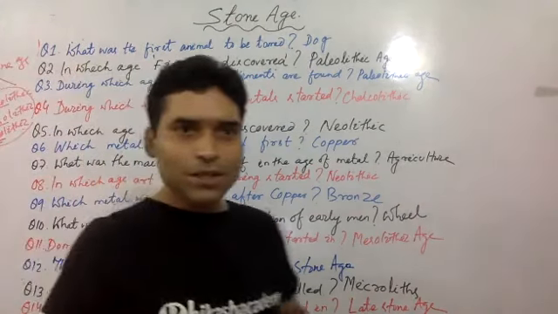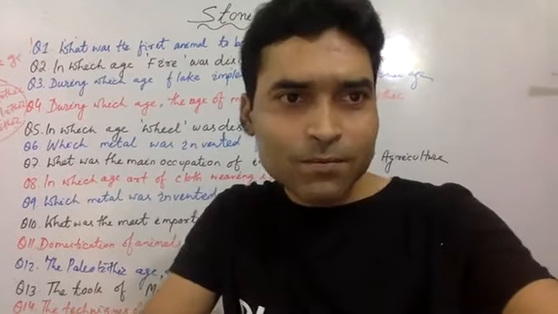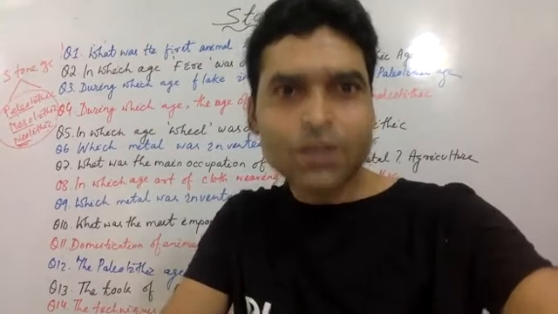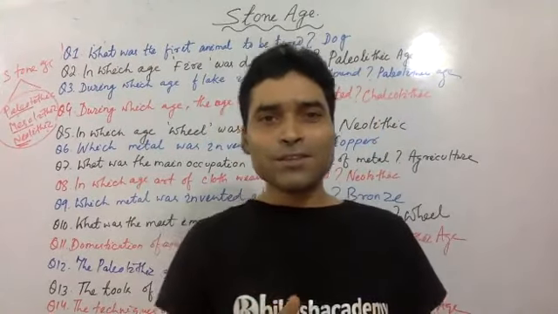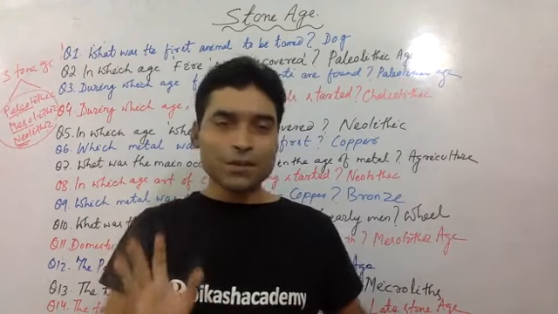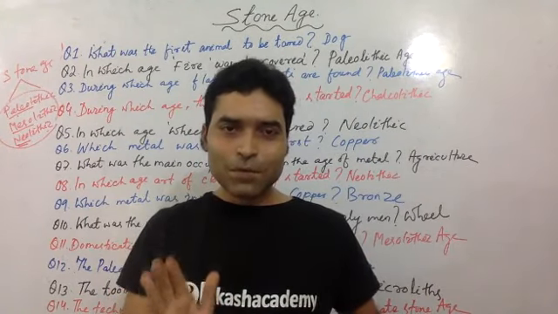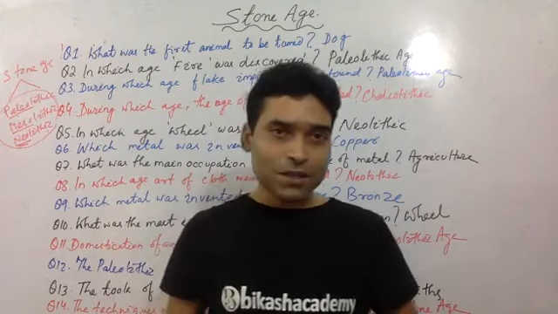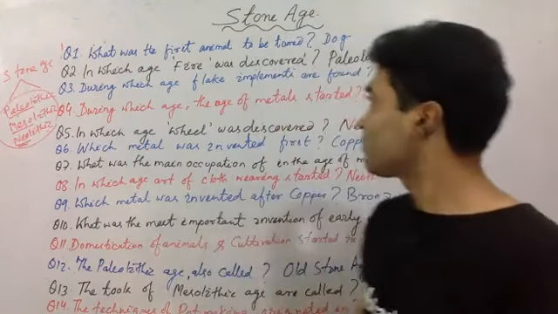So what I mean to say is that you should understand that the Stone Age is of three categories: Paleolithic age, Mesolithic, and Neolithic age. Anyway, let's start the questions.